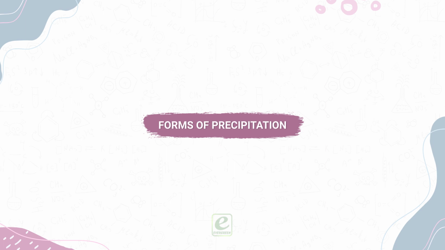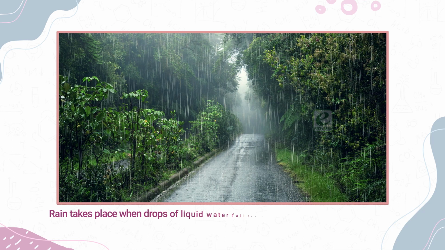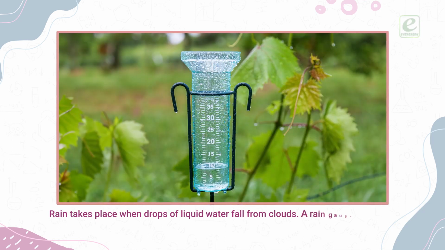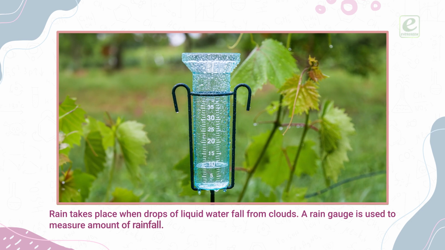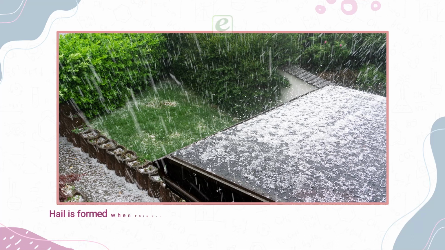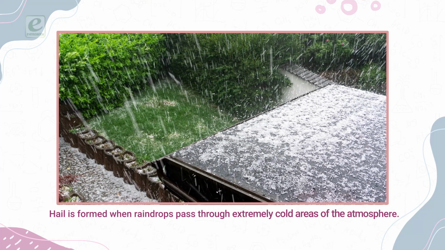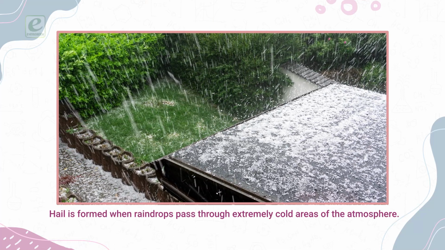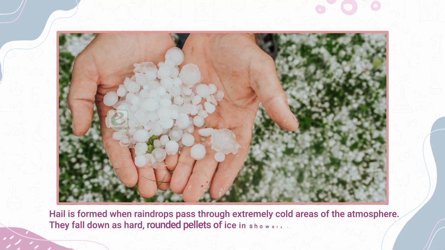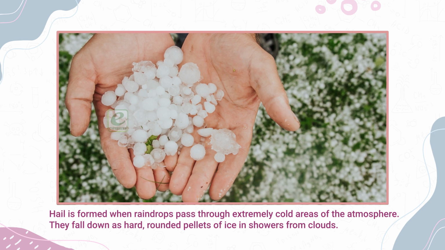Forms of precipitation. Rain takes place when drops of liquid water fall from clouds. A rain gauge is used to measure amount of rainfall. Hail is formed when raindrops pass through extremely cold areas of the atmosphere. They fall down as hard, rounded pellets of ice in showers from clouds.